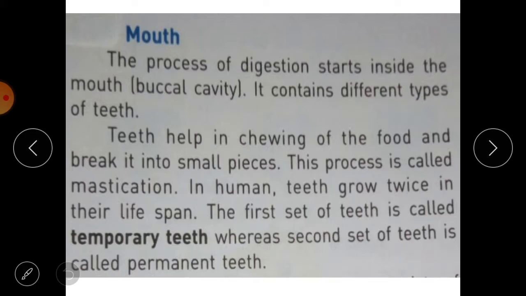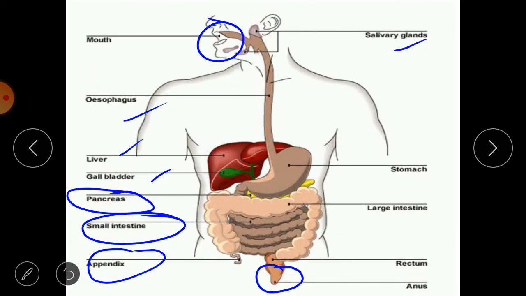Now next we will start with the mouth. But before going further, we will take a look at the main functions of the digestive system. What are the functions? First, ingestion of food. Food is taken into the body. Second, secretion of fluids and digestive juices. During the process of digestion, many fluids or digestive juices and enzymes are secreted.